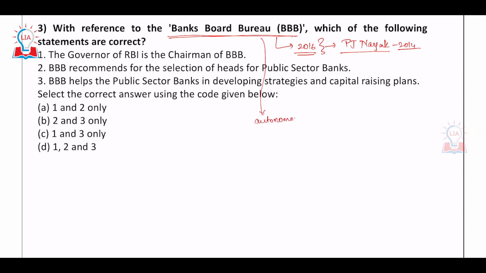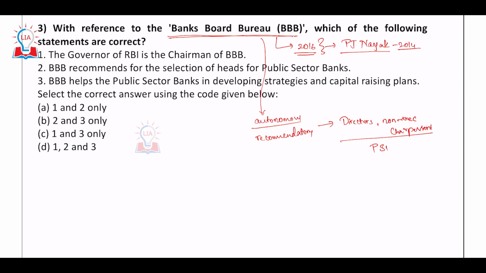What was it set up for? This body is mostly a recommendatory body. It gives recommendations related to the appointment of whole time directors, non executive members, and chairpersons for all the public sector banks.